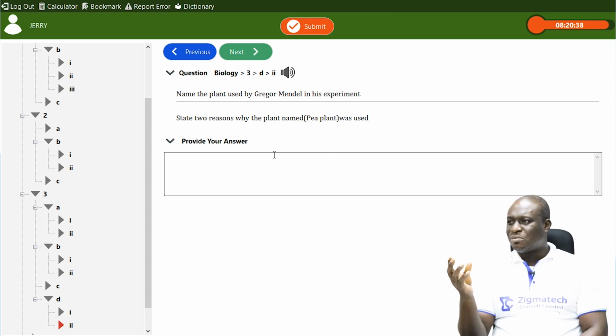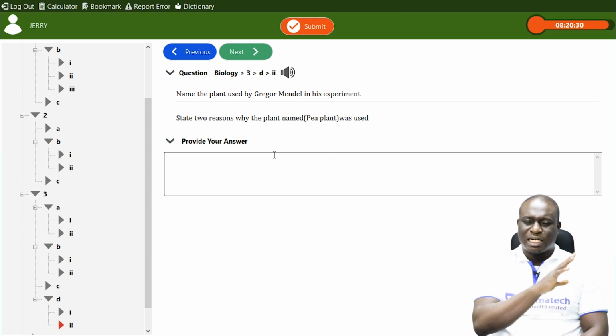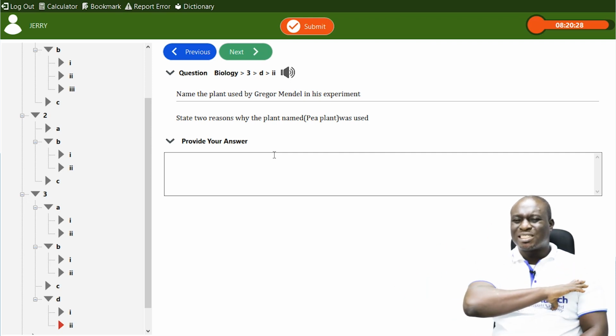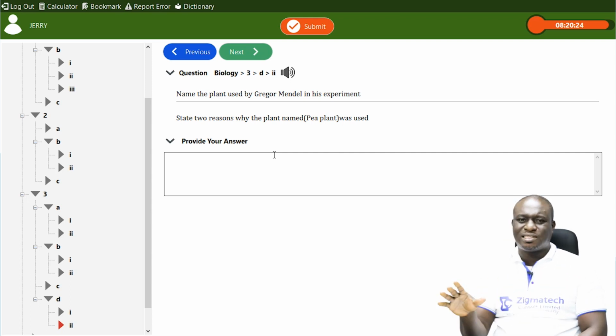You can see some of them are red, some of them are white, some of them are tall, some are short. So he could work with several garden pea plants with different distinct characters. That was one of the reasons why he decided to make use of the garden pea plant.